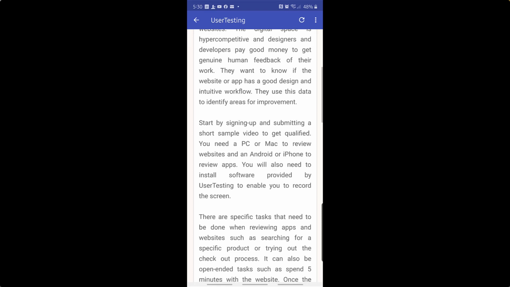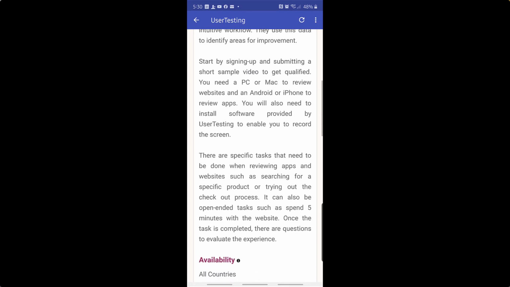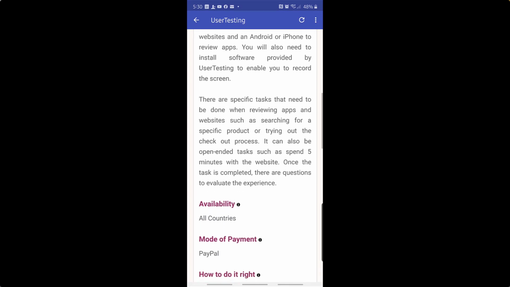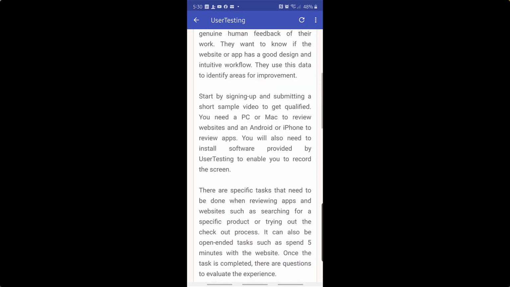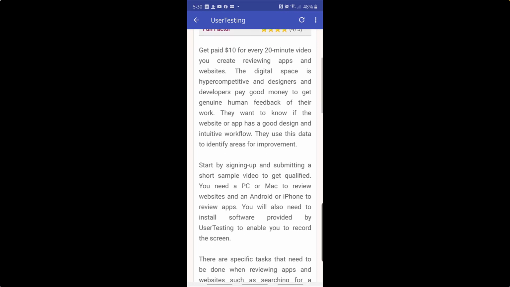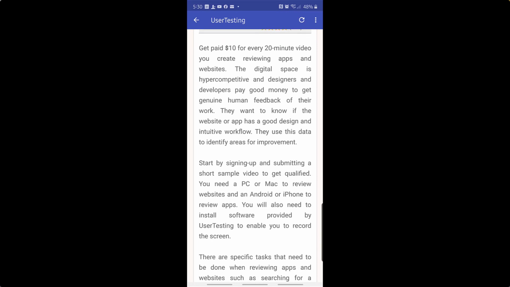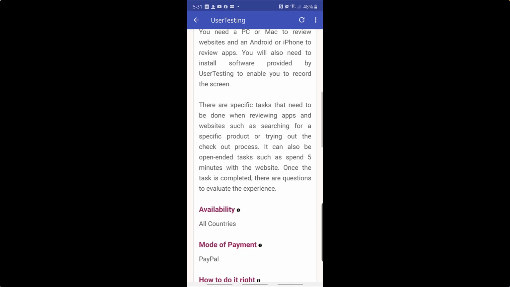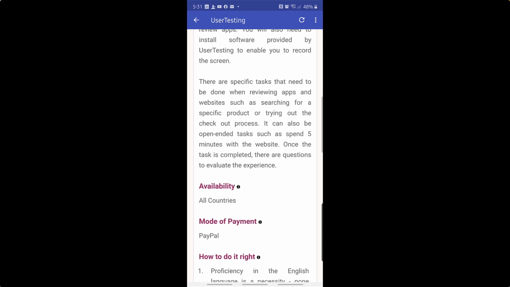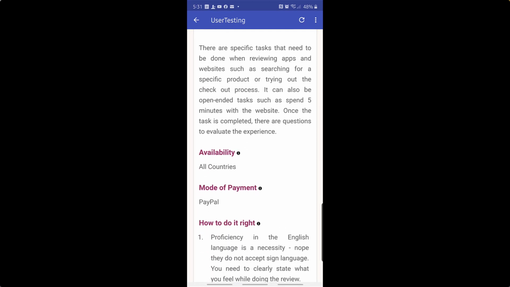They tell you to start by submitting a short sample video, right? So it gives you some of the qualifications, and it also tells you what kind of experience. For some of these opportunities, you're going to need a certain type of experience, so you might not qualify depending on your experience and background. But it'll tell you basically what you'll be doing, how you sign up, how you get started with these opportunities, and then experience needed, experience not needed, things of that nature.